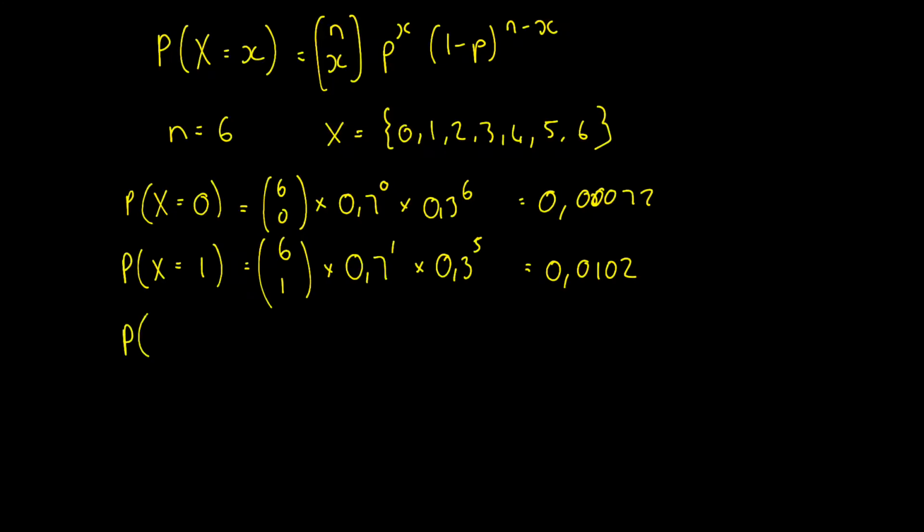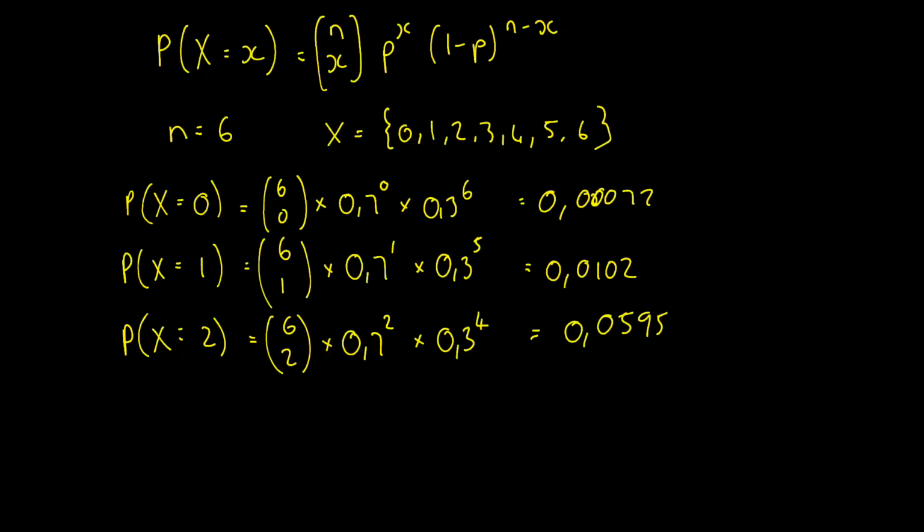Right, let me do one more. The probability that she makes 2 of the shots will be 6 choose 2 times 0.7 to the power of 2 times 0.3 to the power of 4. That gives us a probability of 0.0595. All right, I'm not going to go on because you can see the pattern now.